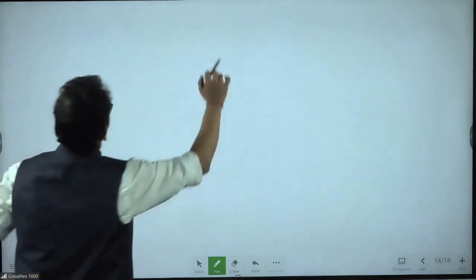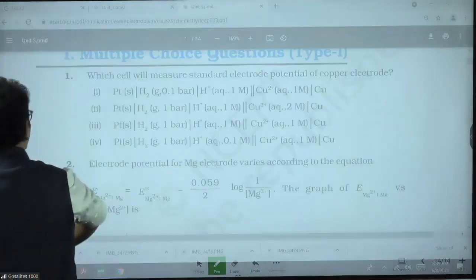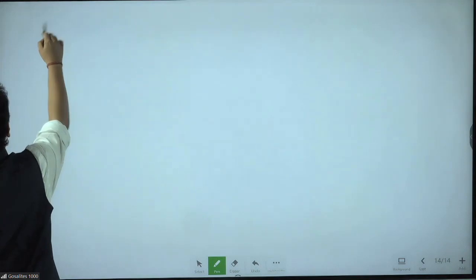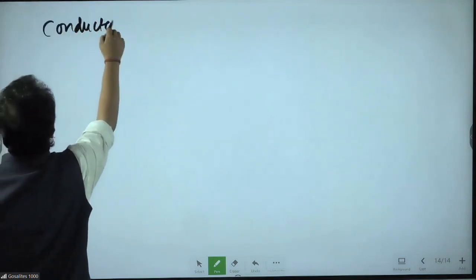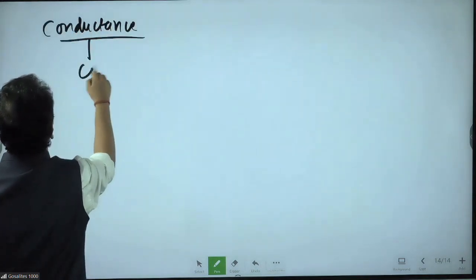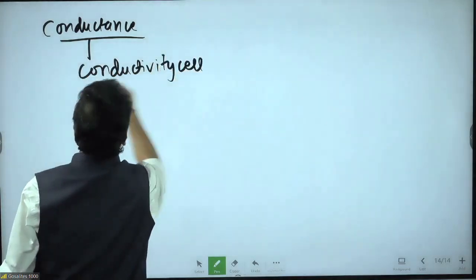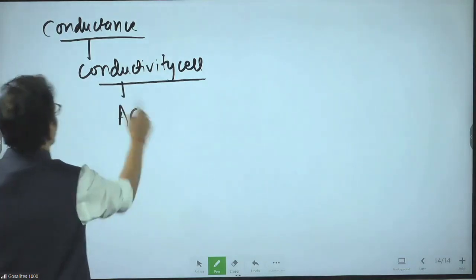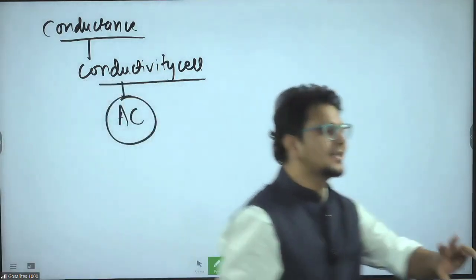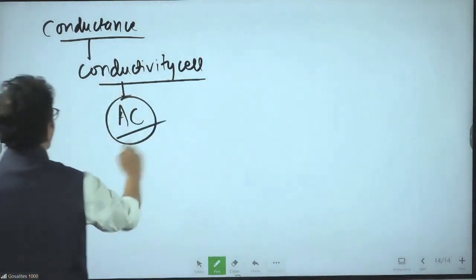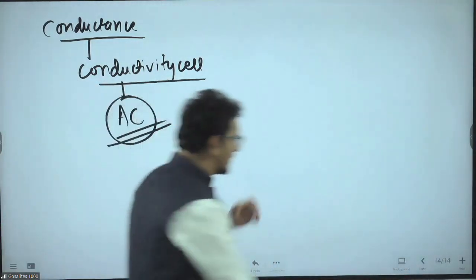Going ahead. What to read from NCERT, I will show you on the screen. That's why I have the NCERT here, but you need to be a little more patient if you want to learn something. Otherwise, only time pass is going to happen. Number 1. Now we are starting with conductance measurement. Conductance measurement happens in the conductivity cell, and the conductivity cell has AC current. Try to understand. Electrolysis is DC. Conductivity measurement is AC, alternating current. Here one more thing is there.